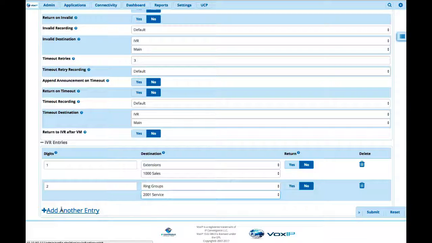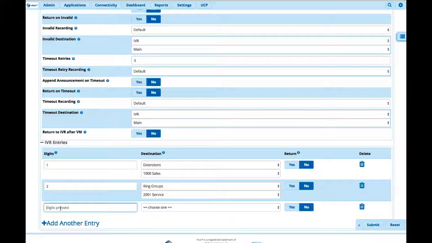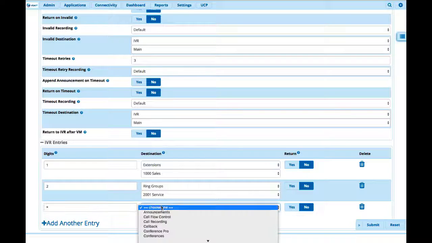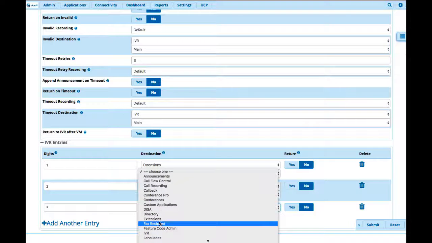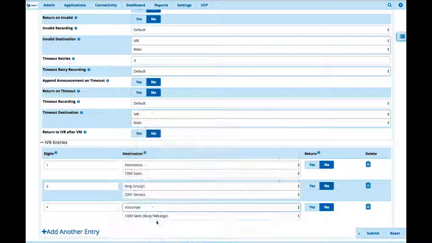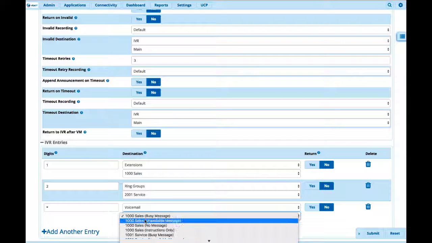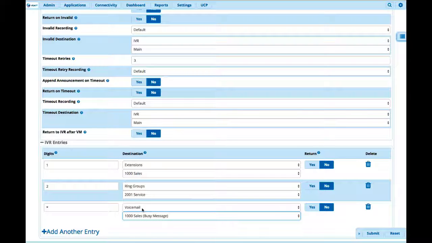You can use any digit that's on the phone. So for example, if I want to come up here and say shift 8 and I want to use the star button, I can run that. I can even have that run to voicemail and have that as the voicemail of somebody's individual voicemail, or we can actually set it up for people to access voicemail on the system itself. So this is how you set up an IVR.